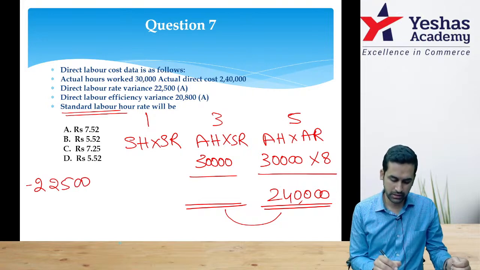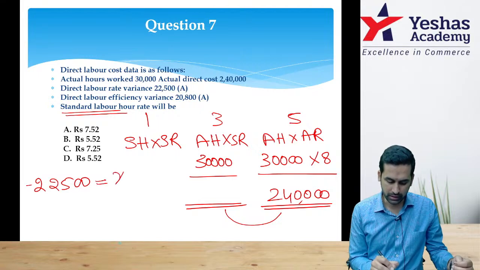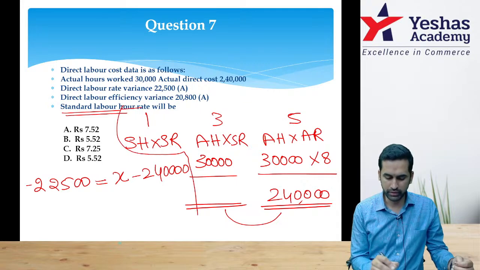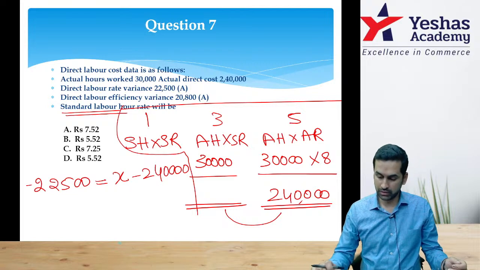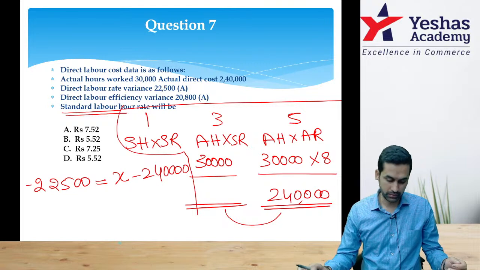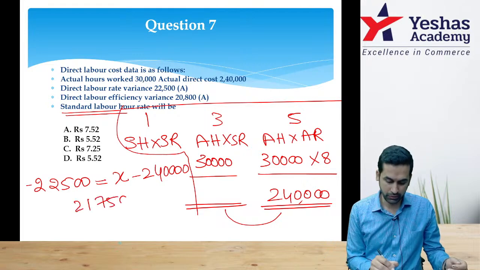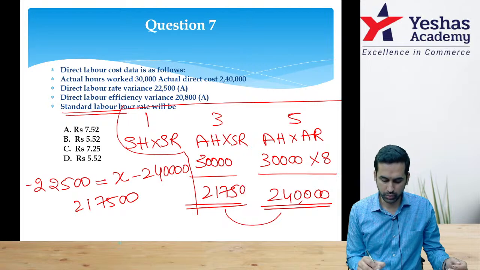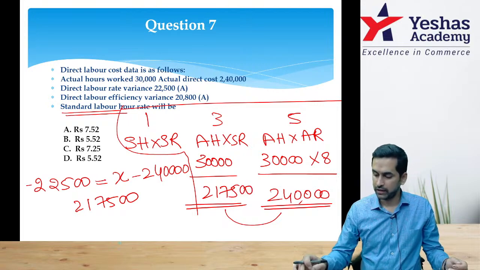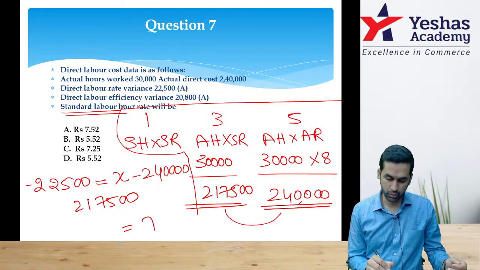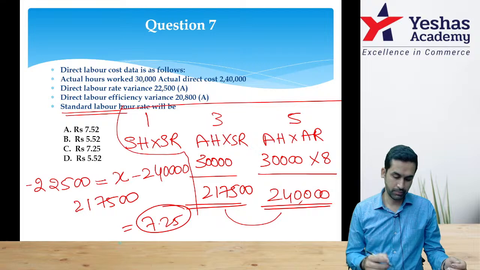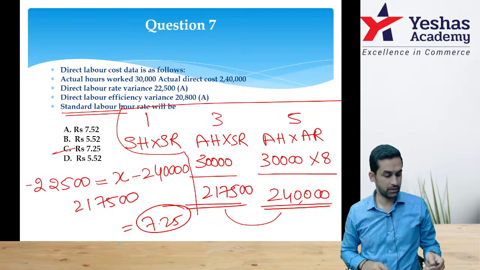22,500 adverse is equal to x, which I don't know, minus 2,40,000. I am not continuing with the table, I got the information I wanted. Shift this number this side: positive 2,40,000 minus 22,500 will be 217500. Now, if I want this to be 217500, I should divide by how many hours? 30,000 hours. That gives 7.25. Lot of students have sent in the chat box.